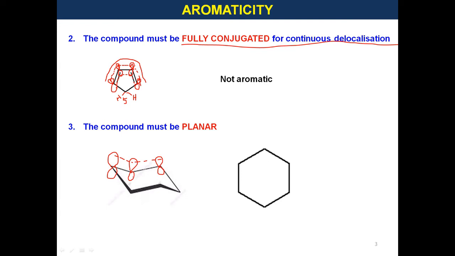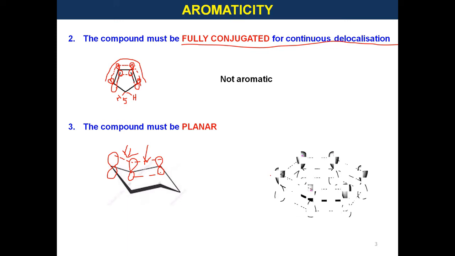Here, if we consider this plane, there will be effective overlap between these 2 carbon atoms. However, effective overlap is not possible between these 2 carbon atoms. However, in planar arrangement, we can expect the effective overlap.